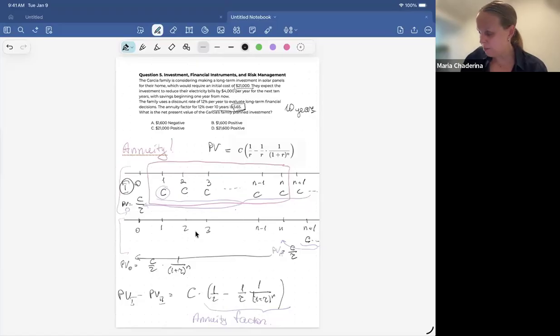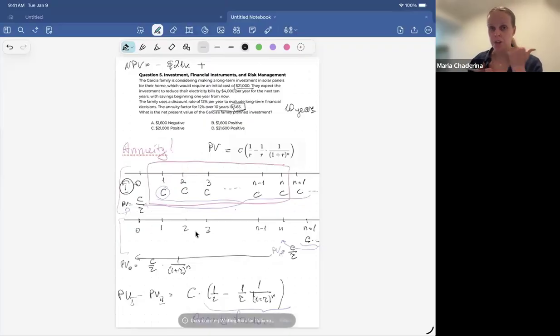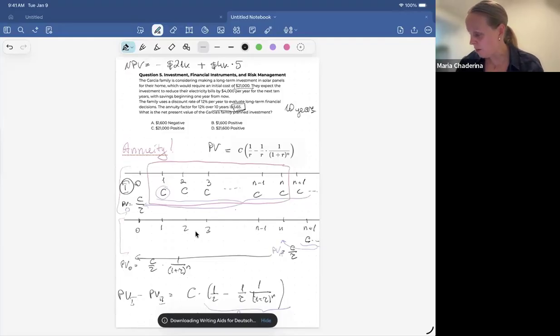So to calculate the NPV of this project, I'm going to subtract the investment, 21,000, and I'm going to add the present value of those cash flows, which accounts for time value of money and risk. You never know what the electricity prices will be. And what if those panels break? What if there are service requests or something like that? All of that is baked into that discount rate of 12%. So taking that into account, this $4,000 savings per year for 10 years in present value terms boils down to an annuity factor of 5.65.